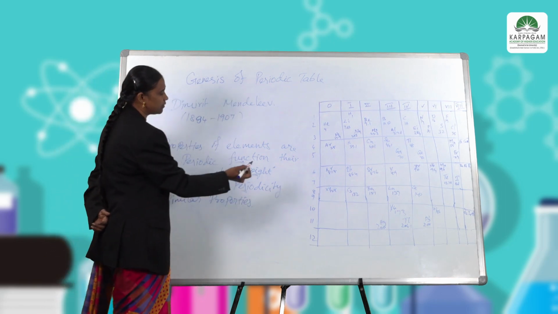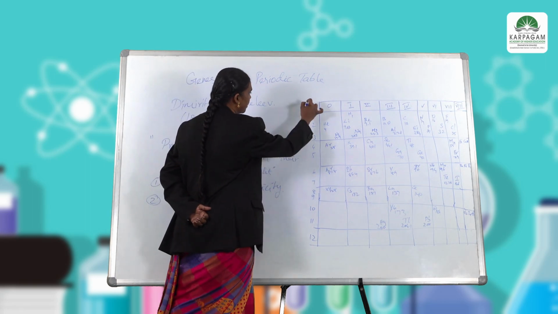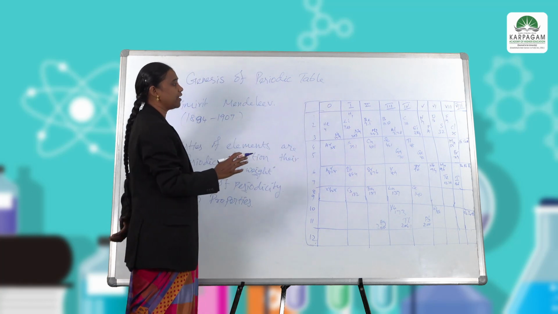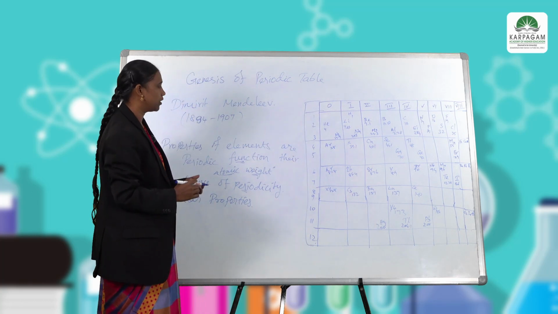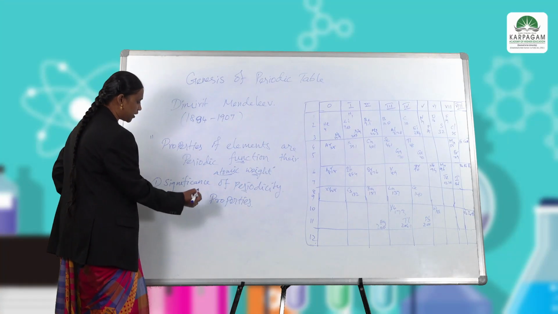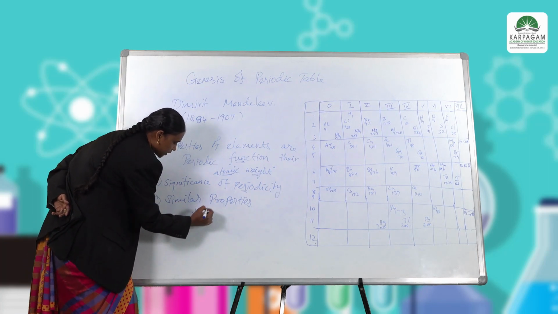Here is the table he made, arranging the elements in rows and columns. He created a table and first arranged the elements by atomic weight, but it was not suitable for many elements, so he went to another property, that is, similar properties.